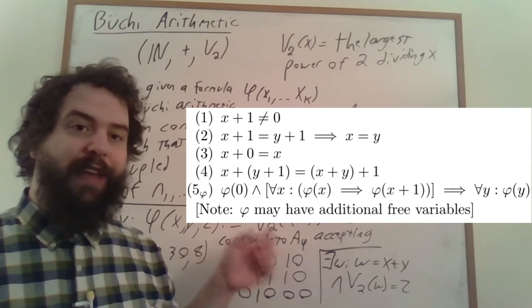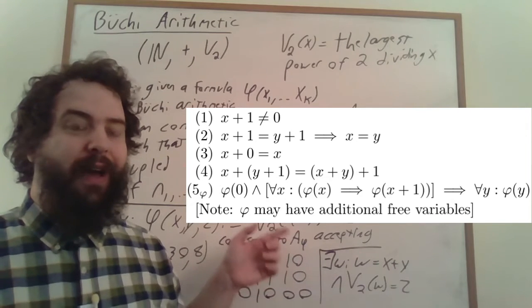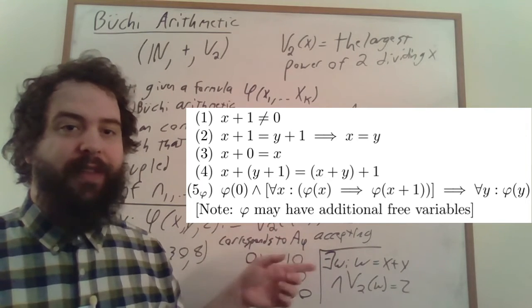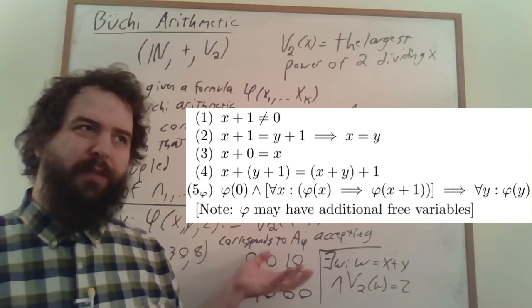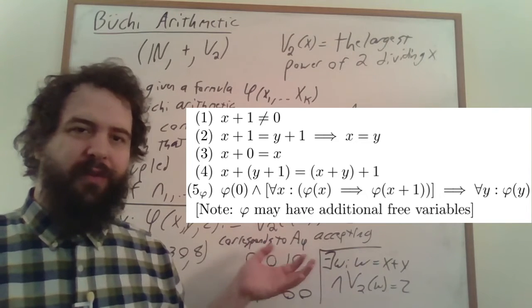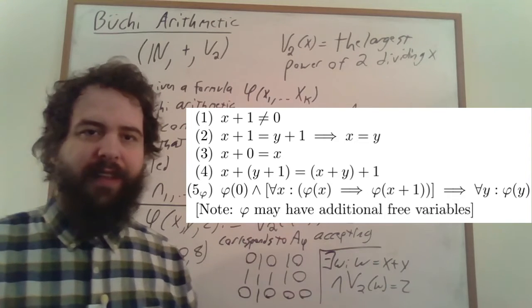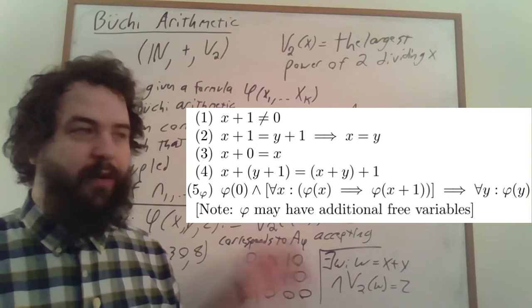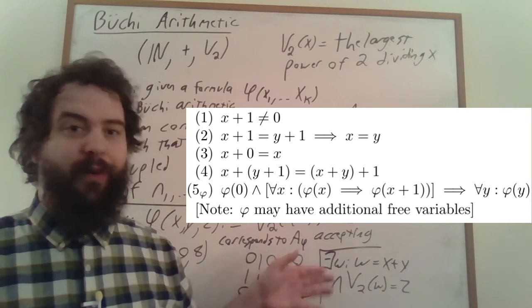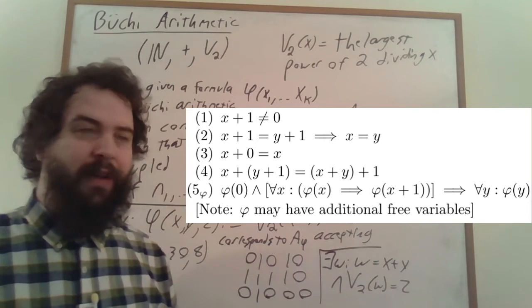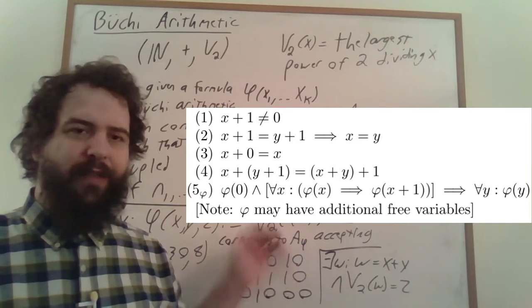And so in order to get this induction axiom to actually work, we need a separate axiom for each possible formula that you could want to apply induction for. And this actually gets a little bit weird because, for instance, you're just going to want to iterate through all possible formulas when you're expressing these induction axioms, and as part of that, you're going to iterate through a whole bunch of formulas that, for instance, aren't true of 0 or don't satisfy this induction step. And so the induction axiom doesn't actually say anything useful about them. But that's okay, we'll toss them in there anyway.